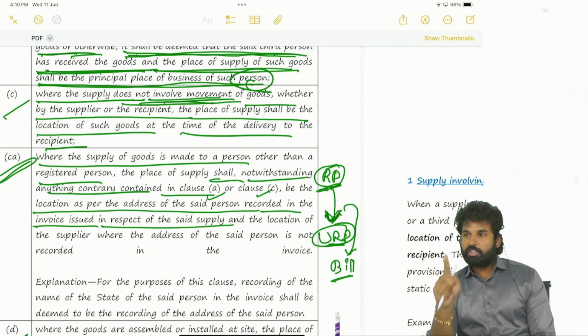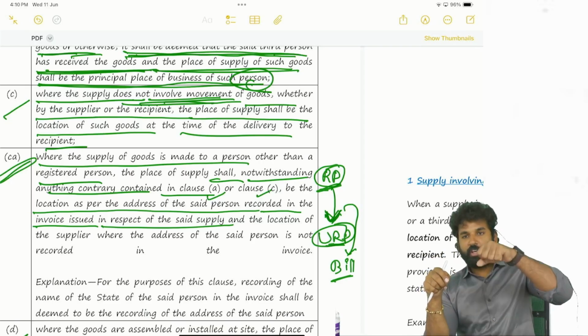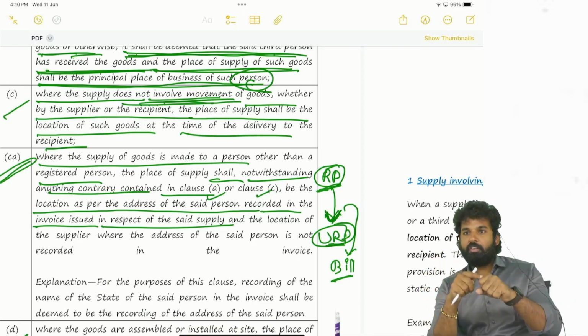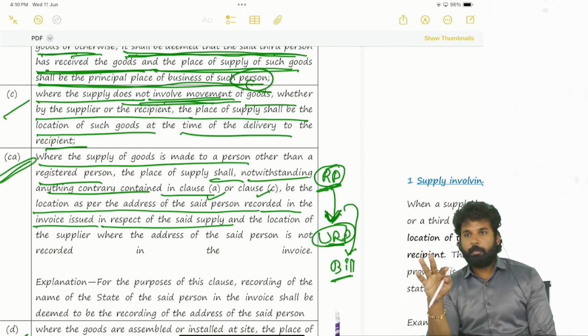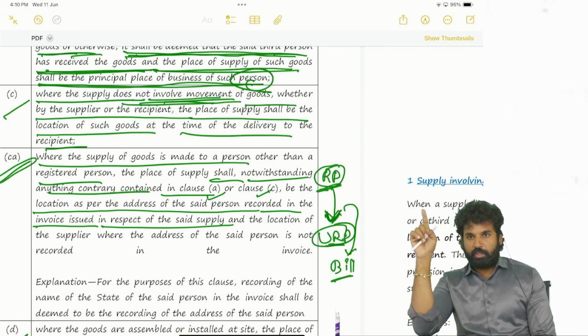Correct? GST shall accrue to that state. So how will it accrue to that state? By levying IGST. Government will collect IGST first, later on it will be shared to the tourist's state.